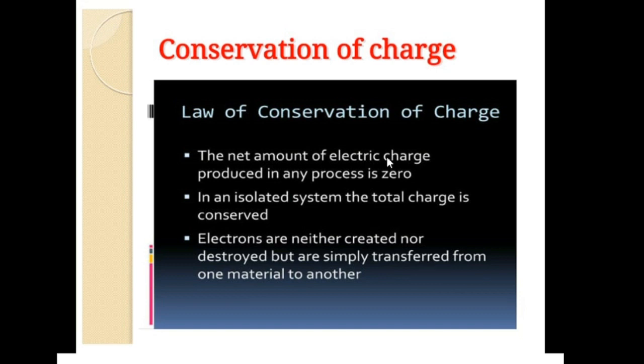So in this rubbing process, as we discussed already, 5 electrons are lost, and the same 5 electrons get transferred to the silk cloth. So it is only a process of transfer; no charges are created or destroyed. That's why it is stated that electrons are neither created nor destroyed, but are simply transferred from one material to the other material.